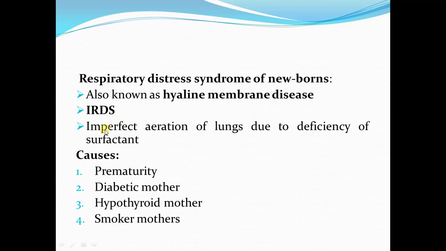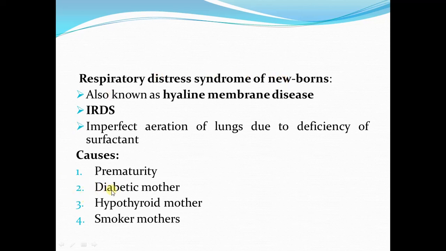This disease is characterized by imperfect aeration of the lungs, and the cause of the disease is deficiency of surfactant. Imperfect aeration of the lungs due to deficient secretion of surfactant. There are different predisposing factors which include prematurity. We just discussed that premature babies have immature lungs which are not capable of secreting sufficient amount of surfactant. So this can lead to the development of respiratory distress syndrome of newborns.